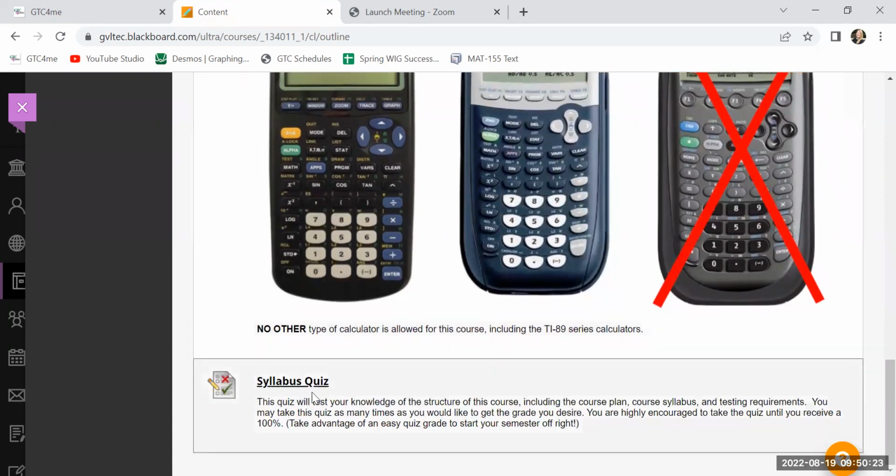Once you've done everything, your first quiz is this week. It's the syllabus quiz. You can take it as many times as you want to get as high of a grade as you want. It does count as an actual quiz, so take it. It's important that you know all of the information anyway. Take it until you get 100.